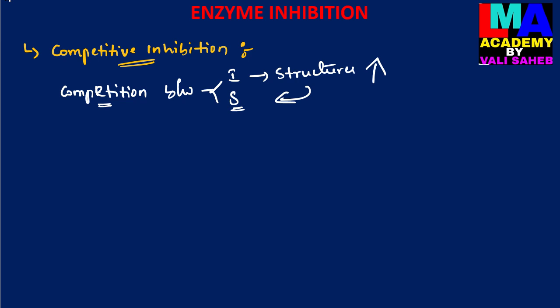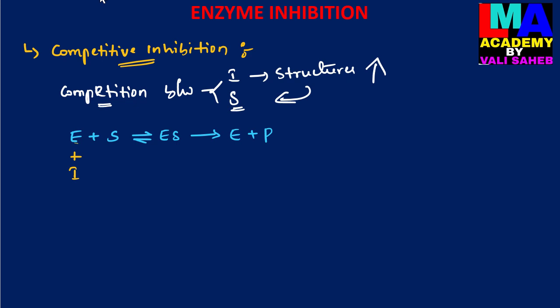Let us see the chemical reaction of enzyme and substrate molecule. The substrate molecule binds with the enzyme to form an enzyme substrate complex and further produces enzyme and product. In competitive inhibition, the inhibitor competes with the substrate molecule for binding to the active site.